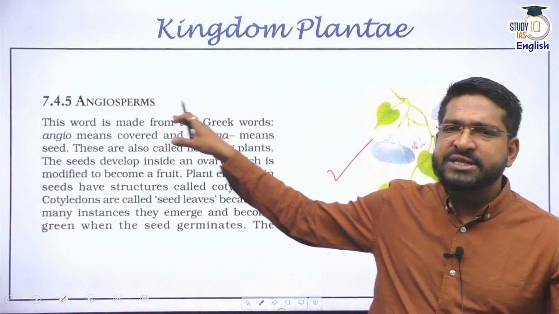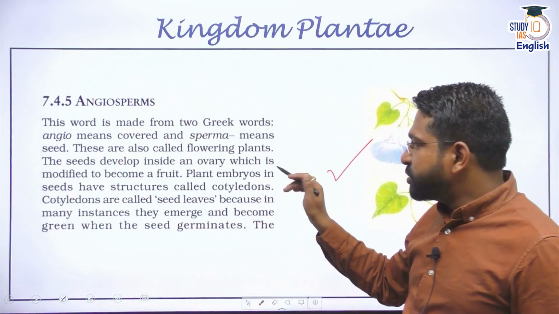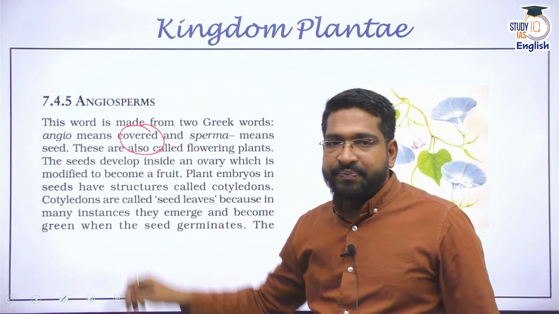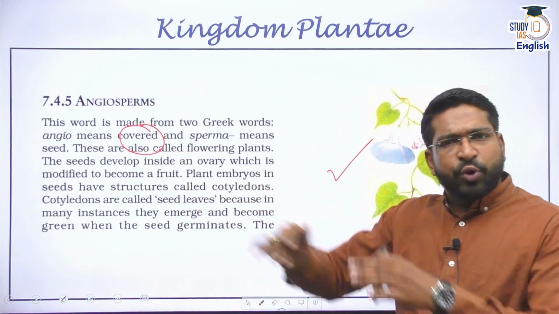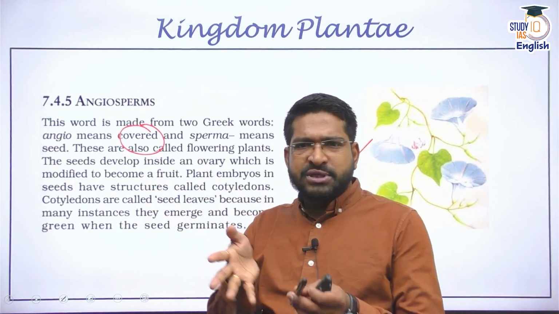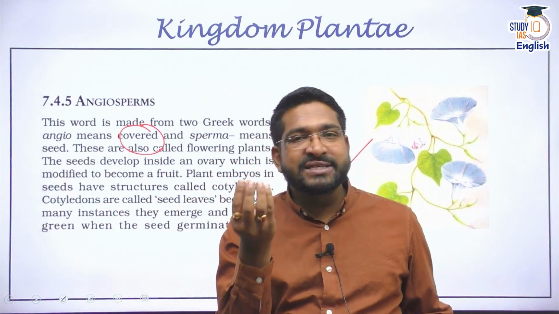These are quite extensively seen. They undergo sexual reproduction. Angiosperms, meaning the seeds which are covered. That is why, take any kind of crop, take any kind of fruit. Say there is mango, right? Mango season is about to get over. You have mango, the fleshy part, and inside there is a seed, right?